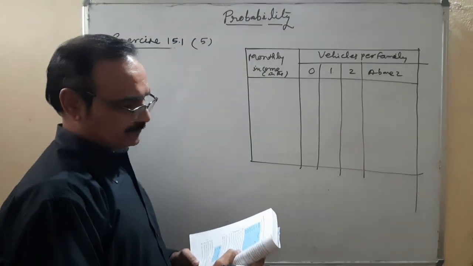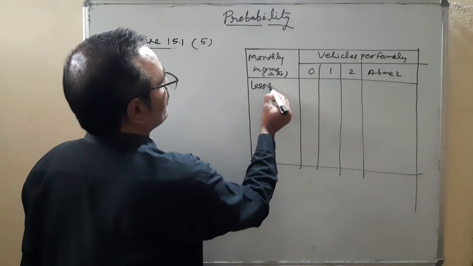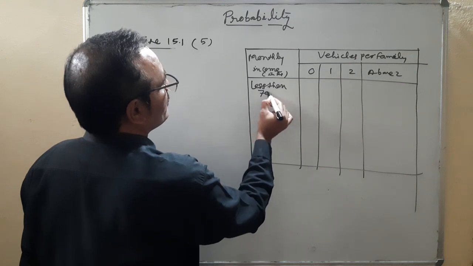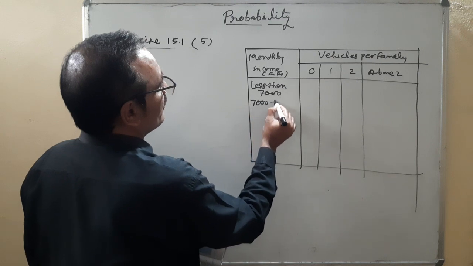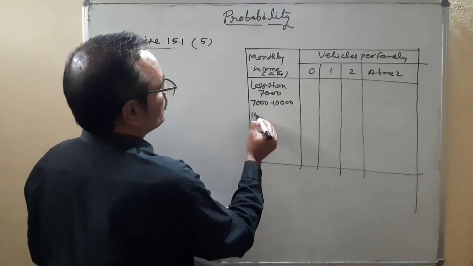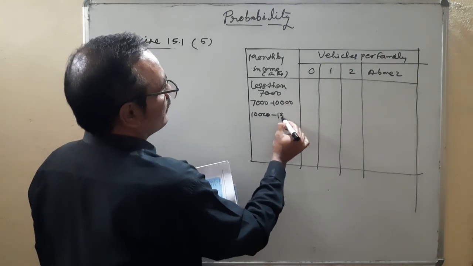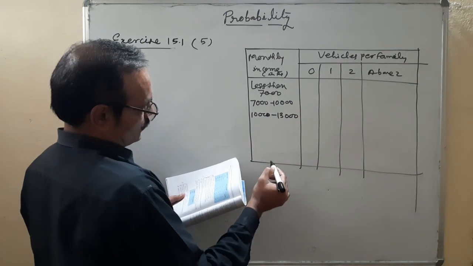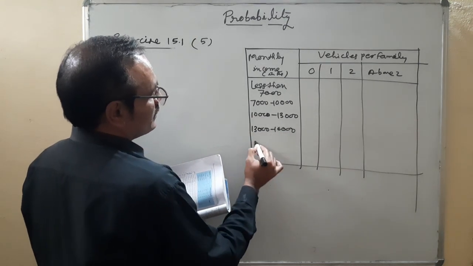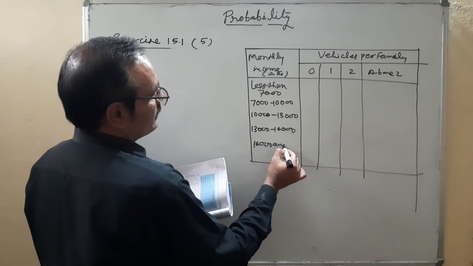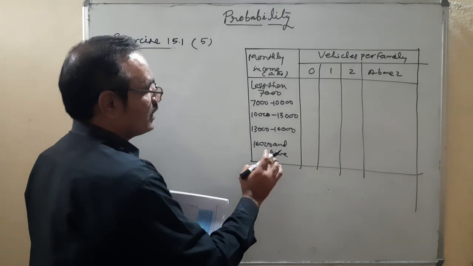This is a table. Monthly income: less than 7,000, 7 to 10,000, 10 to 13,000, 13 to 16,000, and 16,000 or more.